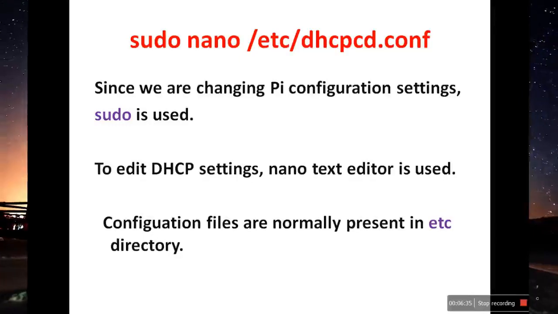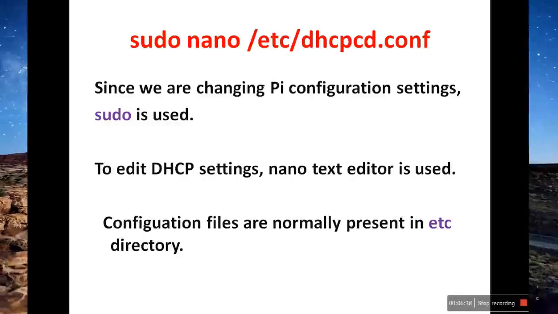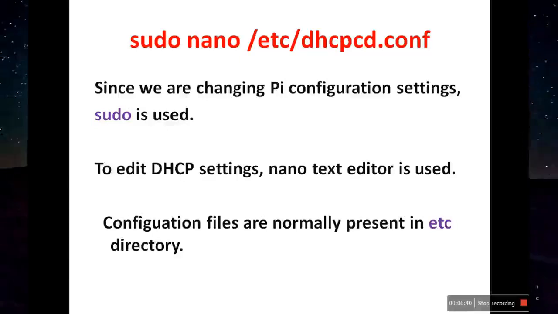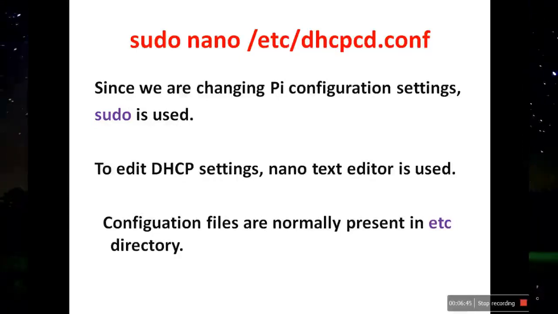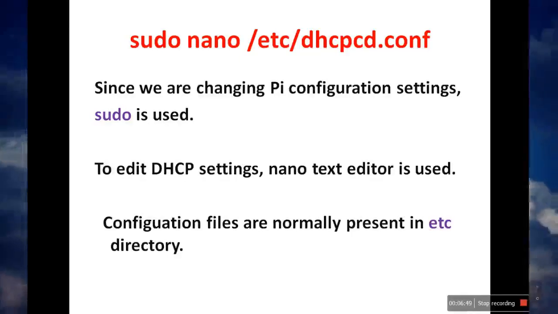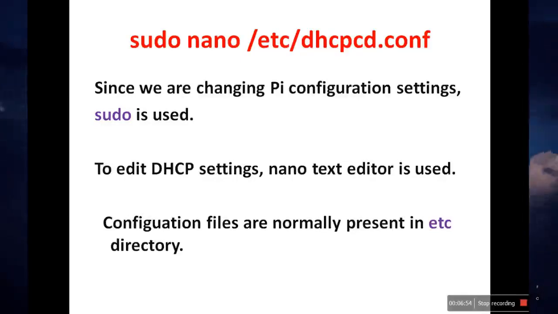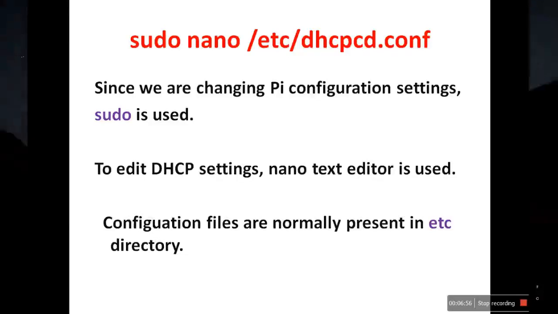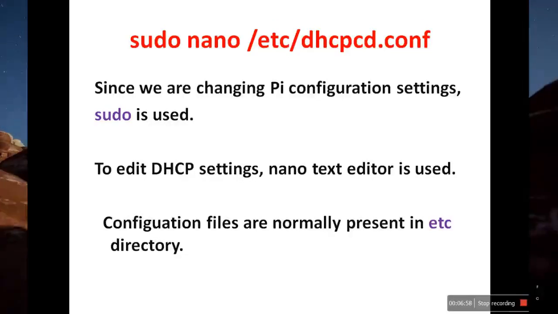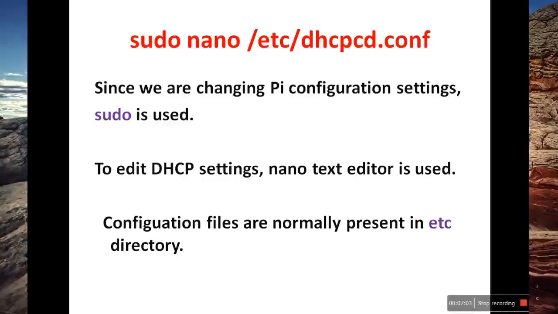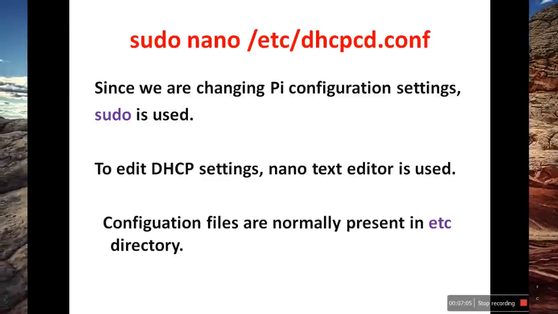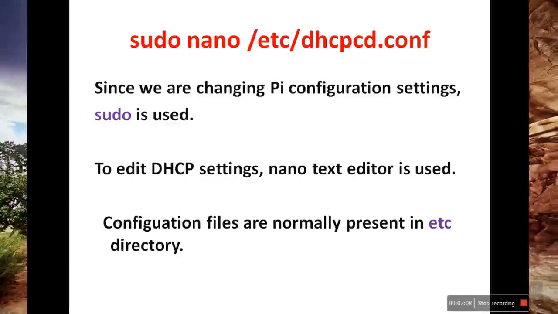Next, this is the command which we are going to type in the terminal of Raspberry Pi to change the dynamic IP address to the static IP address. So see the command: sudo space nano space /etc space dhcpcd.conf. Since we are changing Pi configuration settings, sudo is used. To edit these DHCP settings, we are using the Nano Text Editor. And normally all the configuration files, that is, CONF files, are present in the etc directory. That's why we have mentioned etc.